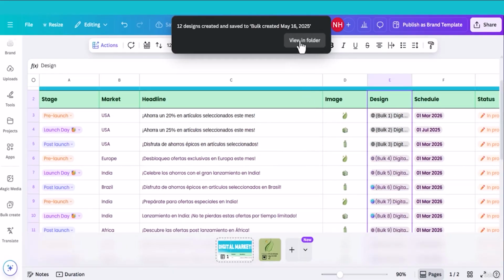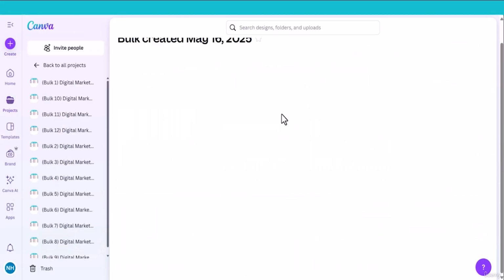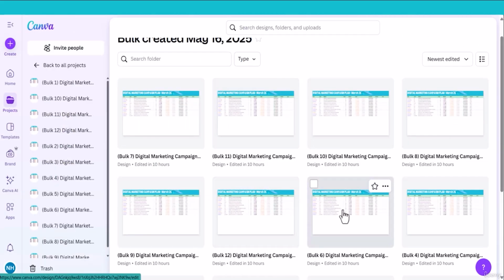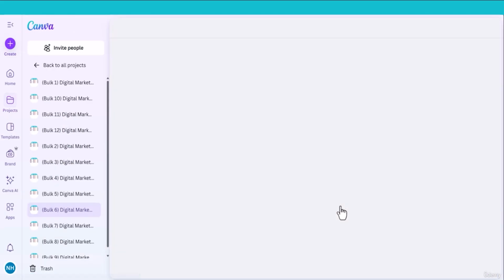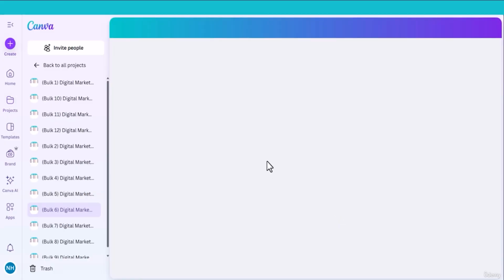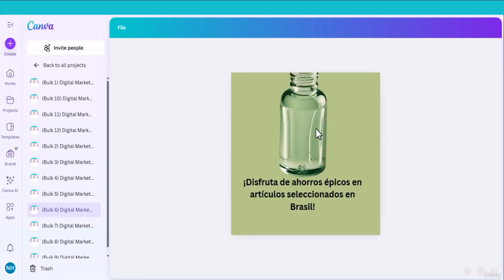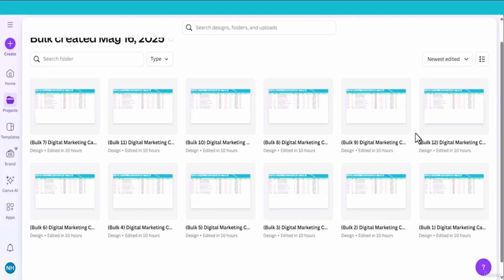Let me click view in folder. Let me check this one. Click the image, this one. So with bulk create, we can create more designs instantly and it is very fast. If you like it, give it a try.